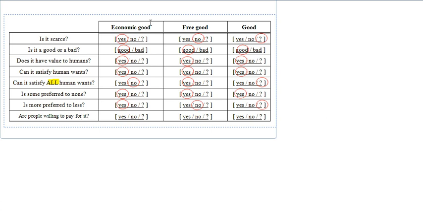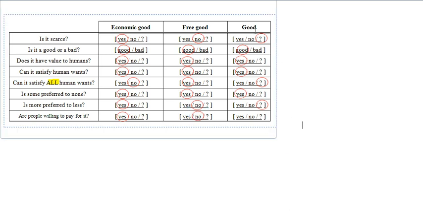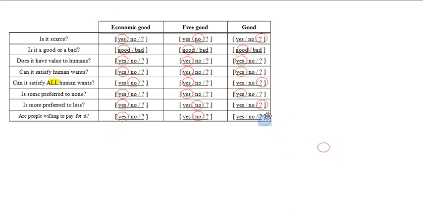Then we can also look at the last question, whether people are willing to pay for economic good or free good. Actually, for economic good, just like food, we are willing to pay for it. Why is this the situation? Because we do not have enough of it, and then we have to pay for it. So if we are rich enough, then of course we can get it. If we are not rich enough or we are poor, then we cannot get it. So this is the situation about economic good. But for free good, just like air or seawater, no one is going to pay for free good. And so that's why for the final column and the final answer, it should be uncertain.